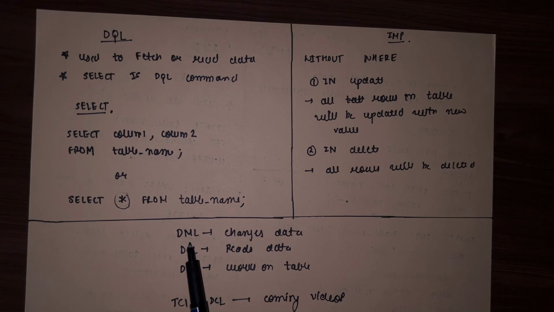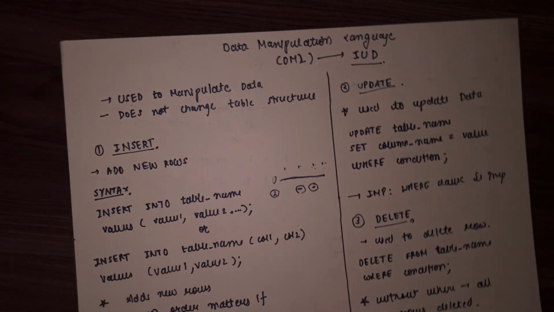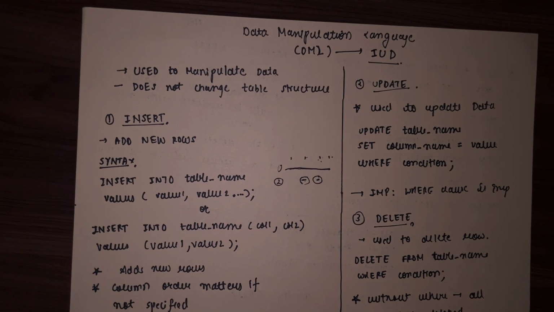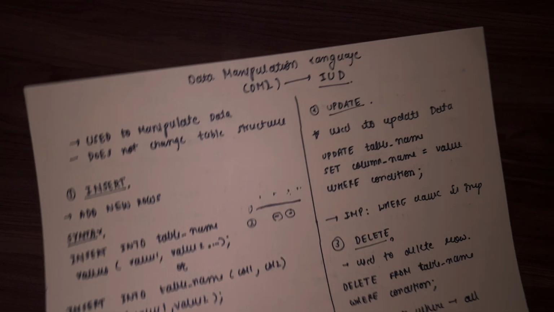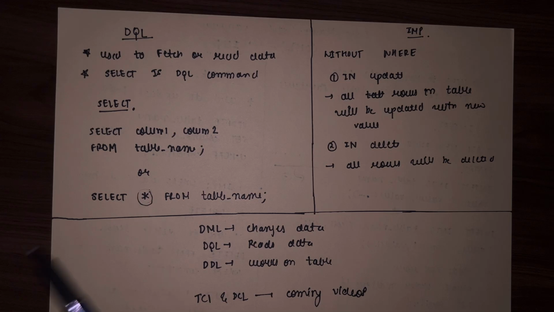So up until now we have seen DML, data manipulation language, which changes the data. Data query language reads the data. Data definition language works on the table. One thing to keep in mind from this video: we saw data manipulation language, insert, update, delete, and data query language.